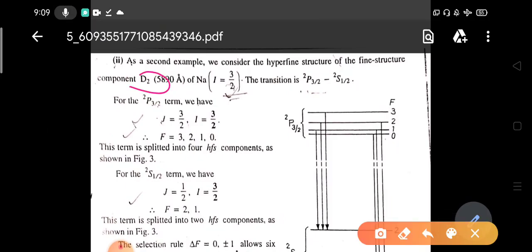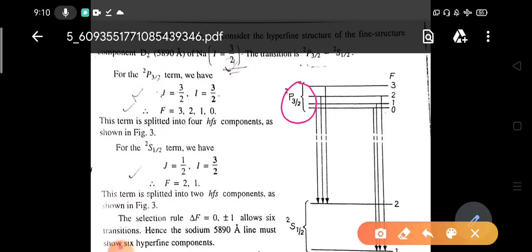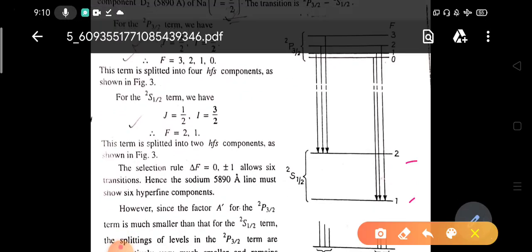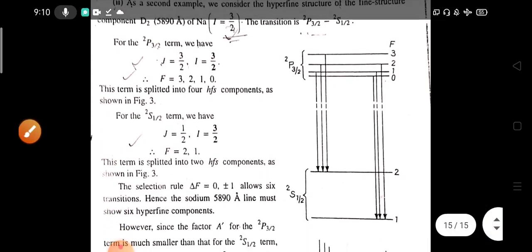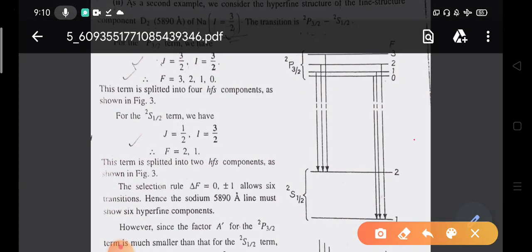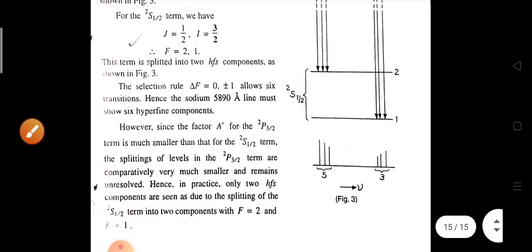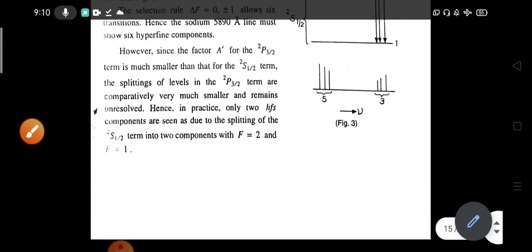Here I equals 3 by 2. Now 2p 3 by 2 can be split into levels 3, 2, 1, 0, and 2s half can be split into two levels, 2 and 1. These are the energy levels, not lines, and the lines occur due to the transition between the levels. And the selection rule is obviously delta F equals 0, plus or minus 1.